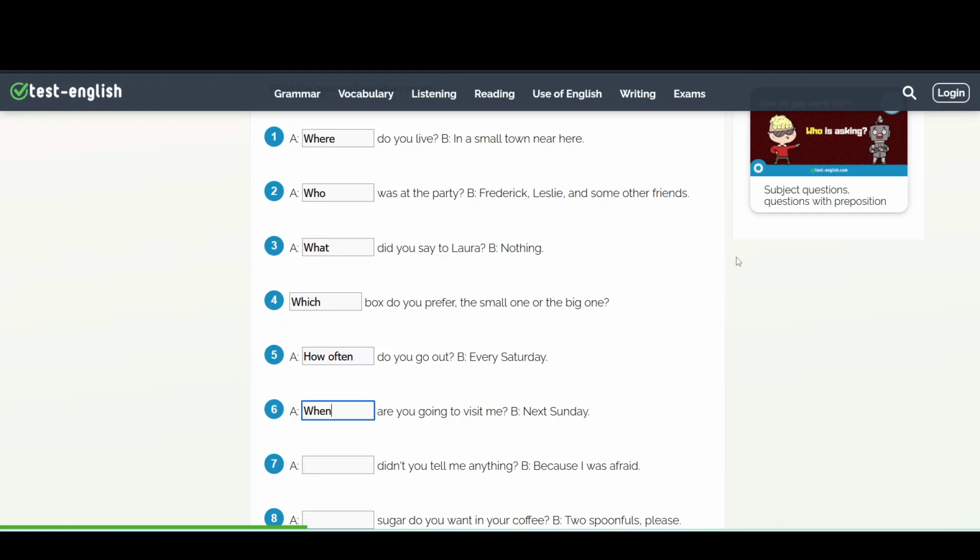Number 7. A says, blank, didn't you tell me anything? And B says, because I was afraid. We need a question word to ask for a reason. Why didn't you tell me anything?